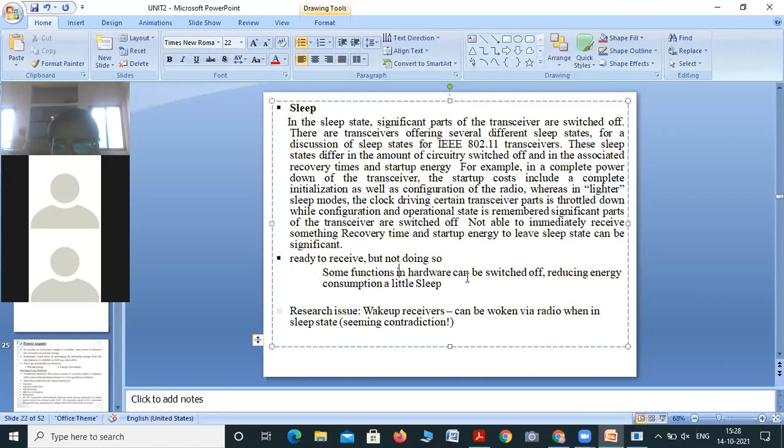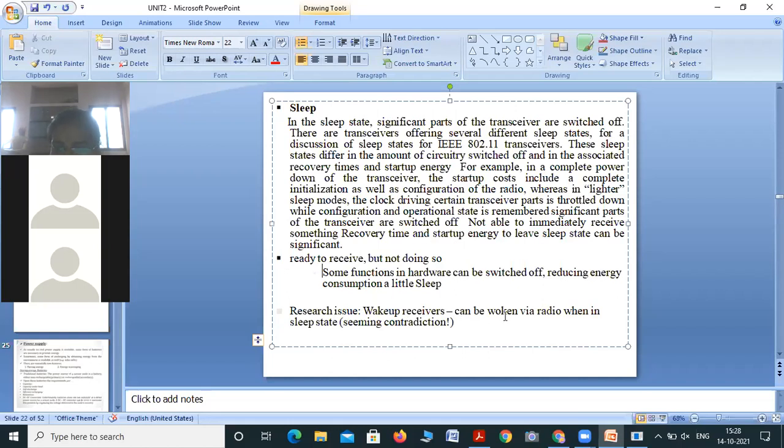Some functions in the hardware can be switched off, reducing energy consumption. This is a little sleep, and sometimes it is ready to receive but not doing anything. That time it is not a deep sleep; we can call it a little sleep, which also reduces the energy consumption.